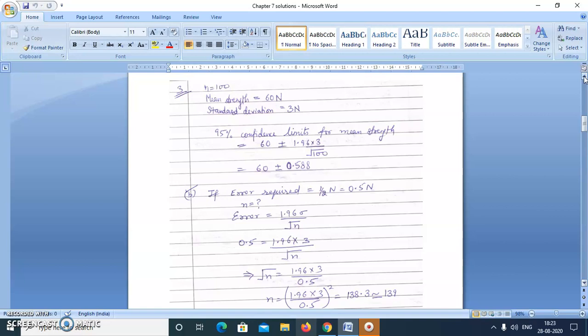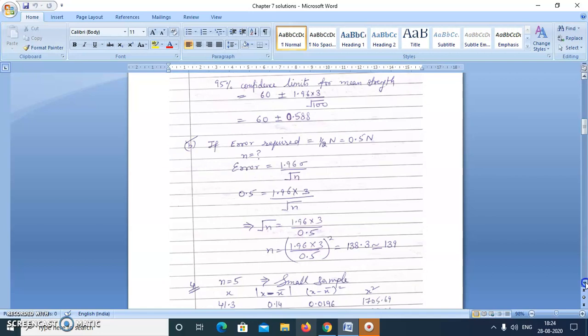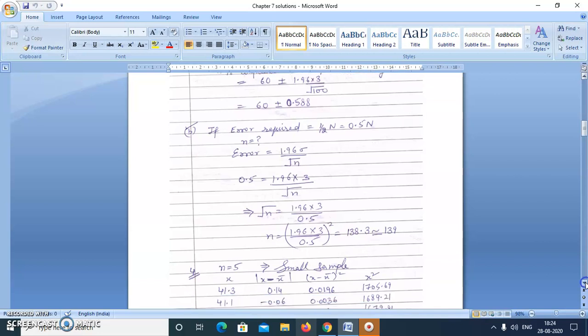So now error is equal to 1.96 into sigma by root n. This term is called error. So we'll just put the value of sigma and put the value of error as 0.5 and calculate n, which is shown here. Calculations are shown here. N is equal to 139. Now in your answer book, the answer 144 is given, but we'll go with 139. They have taken 2 instead of 1.96 just for approximation.